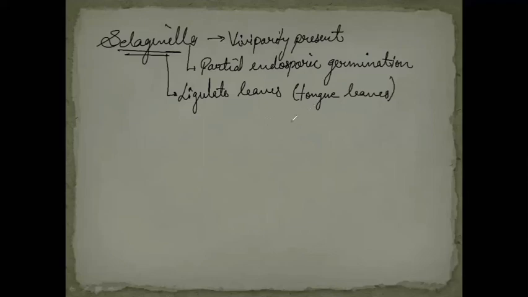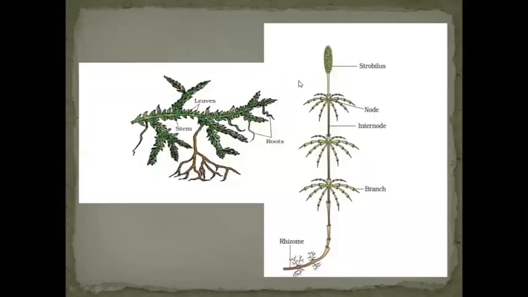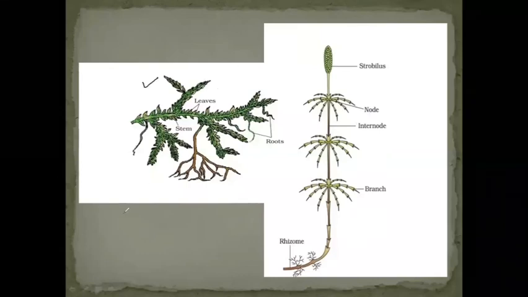Clear? So this is about Selaginella, and now I have some important diagrams which are important from the exam point of view. So let's see those diagrams now. Now the first one which you can see over here, this one. Here this is a Selaginella. First you need to remember what this plant is.